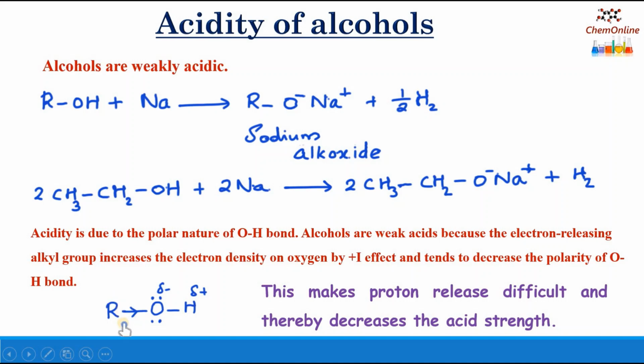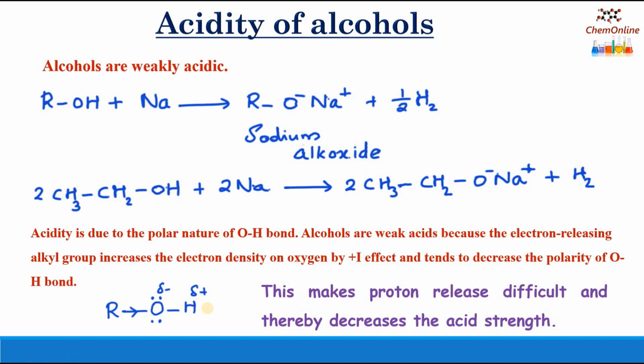This electron releasing group increases the electron density on the oxygen by the plus I effect, that is, a positive inductive effect. When there is a high electron density on the oxygen, the hydrogen atom will be more tightly bound to the oxygen atom, and hence the proton release becomes difficult.